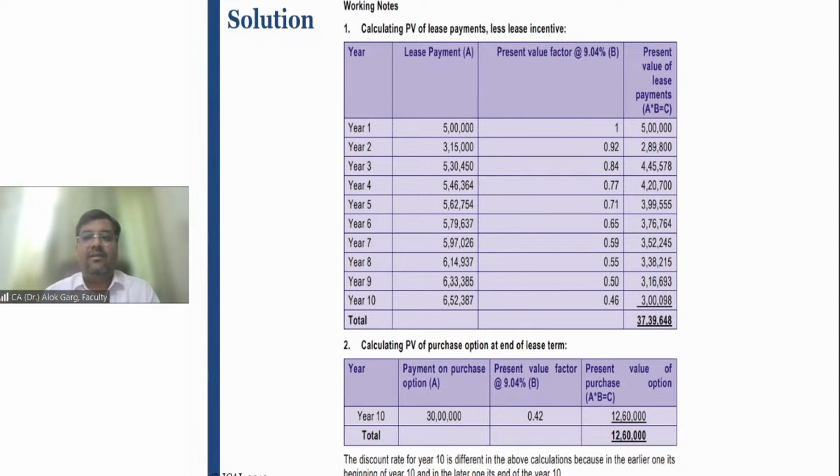And in the next session, I will be covering the remeasurement of lease liability, I mean to say modification, and lessor accounting. In the last day, I will be covering the sublease concept, sale and leaseback, and doing the revision for all the three classes, sessions number 1, 2, and 3.